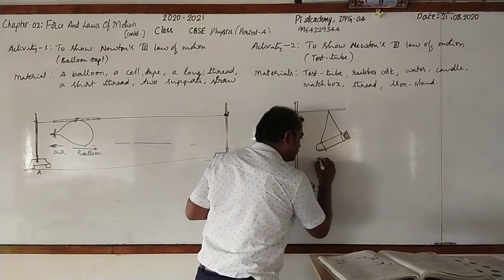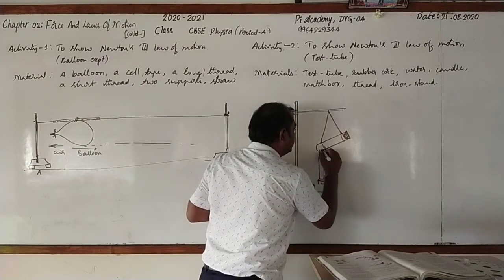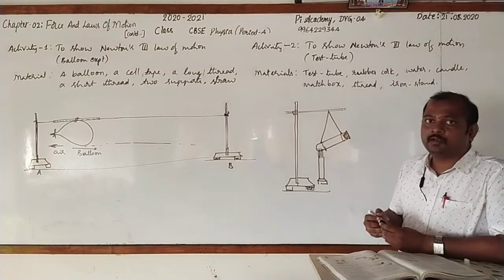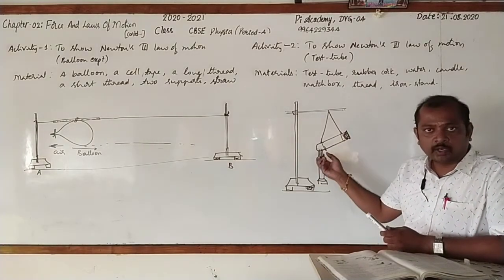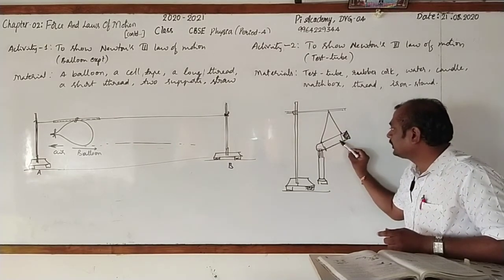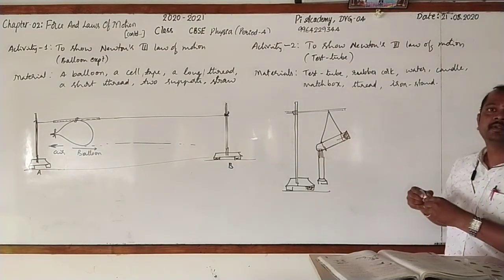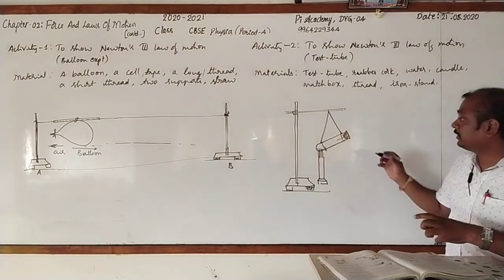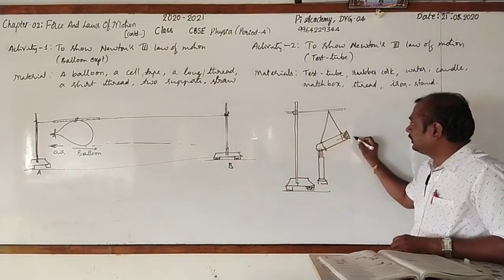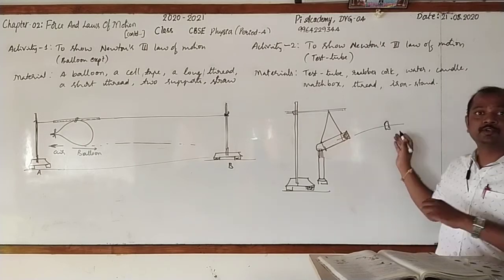Now go for taking the lighted candle, then heat the water present in the test tube. As we have taken very little water in the test tube, it gets converted into steam easily. When the steam comes out, it will exert force on the rubber cork, and when a good amount of pressure is exerted on it, the rubber cork will come out from the mouth of the test tube.